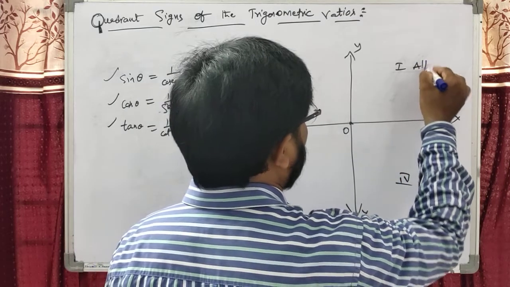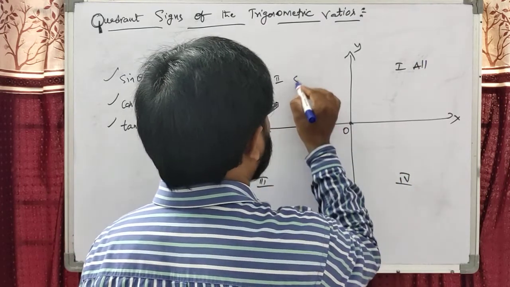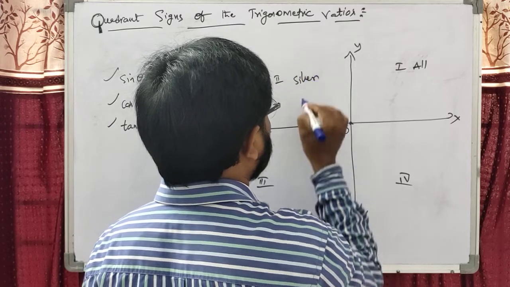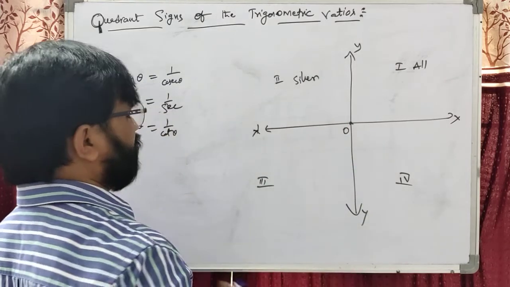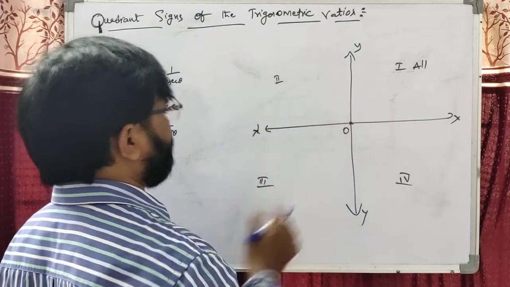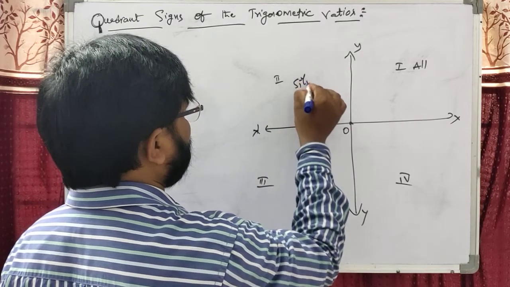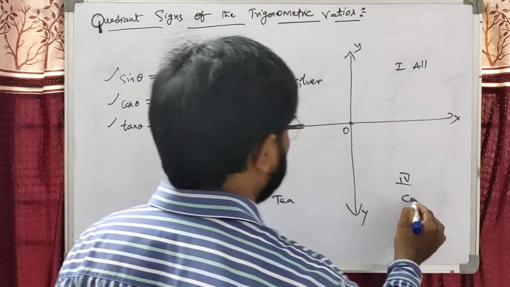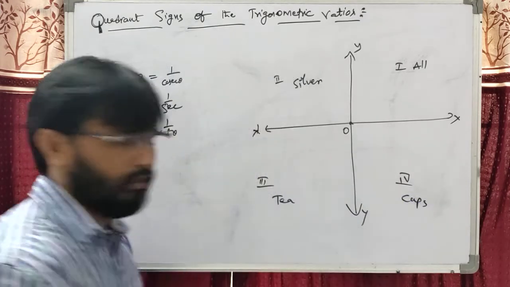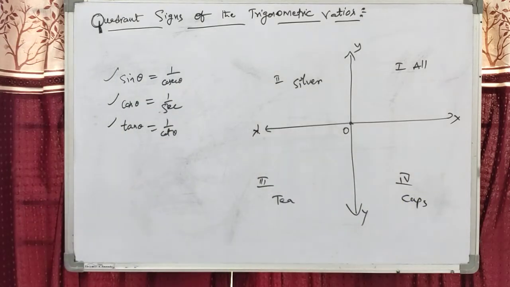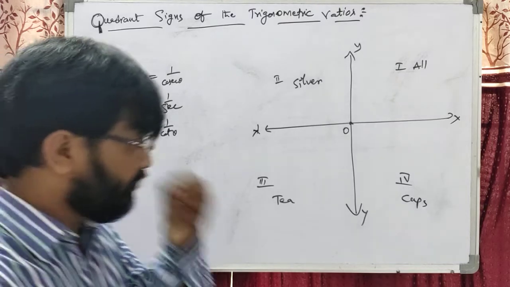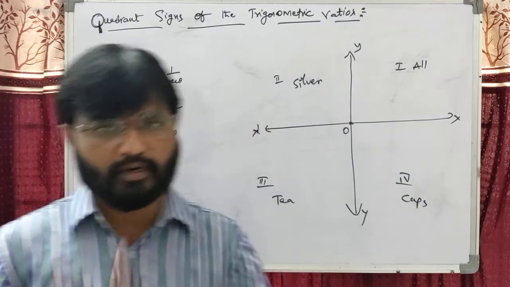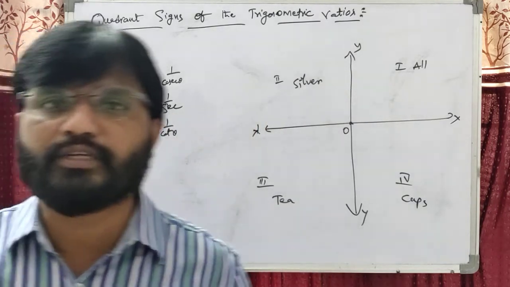This is called all. The second one is silver. All silver tea cups. This is the shortcut way. So how to decide the quadrant signs of the trigonometric ratios? We have to take all silver tea cups, or all students take coffee.